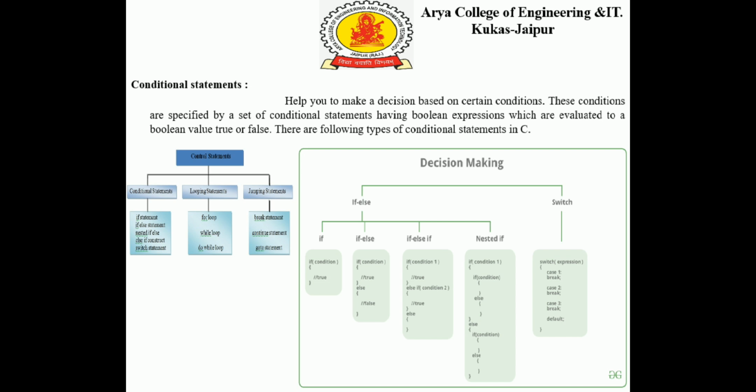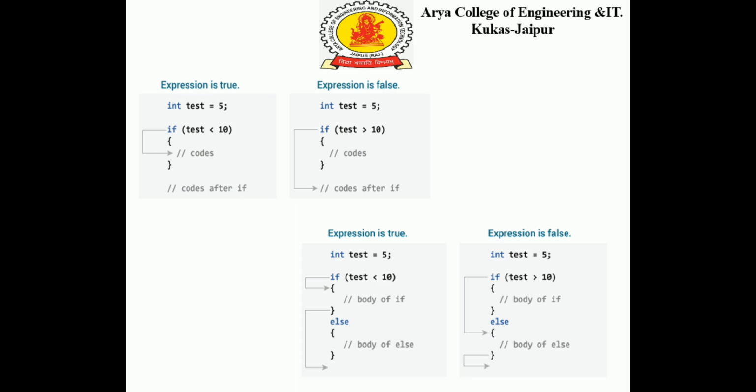Next is nested if else. The nested if else is having a condition within a condition, an if else statement within an if else statement. That is defined as a nested if else statement. We can see in the syntax an if statement with a condition and with a block of code having a nested if else. Next, switch statement. We can see in the switch statement there is a choice, an expression that is compared with all of the cases, and the particular block of code is executed followed by a break statement.